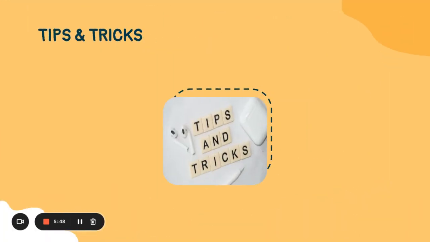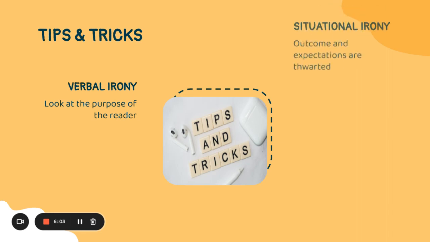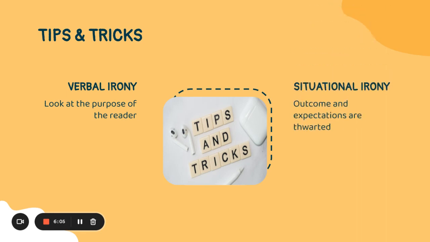Finally, we will talk about the tips and tricks that help you easily distinguish each literary device. First of all, if you're trying to find out if you have verbal irony, look at the purpose of the reader. If they properly say the opposite of what they think or say, it is automatically verbal irony. For situational irony, a tip to distinguish it and not mix it with other types of irony is to really see if the outcome and expectations of the characters are thwarted. If the outcome is expected, situational irony is not being used.